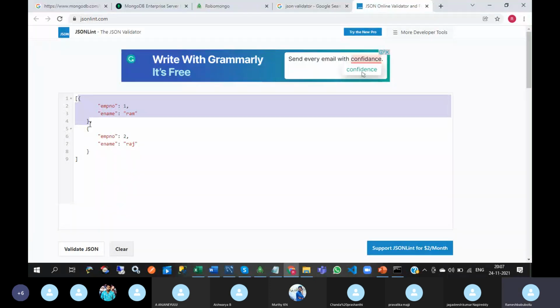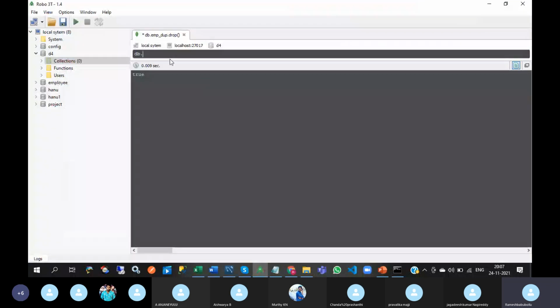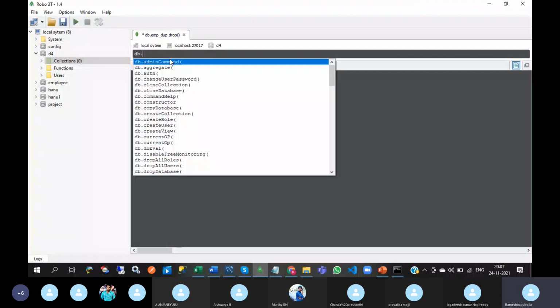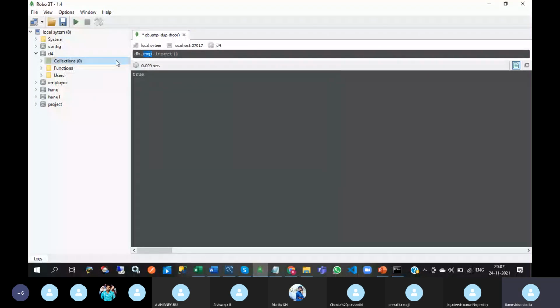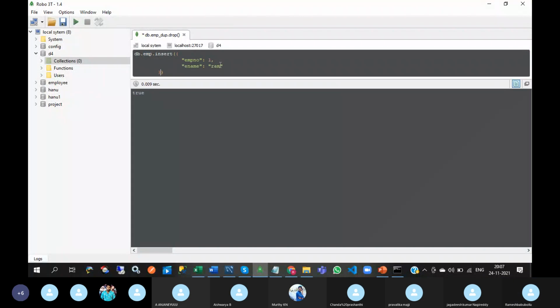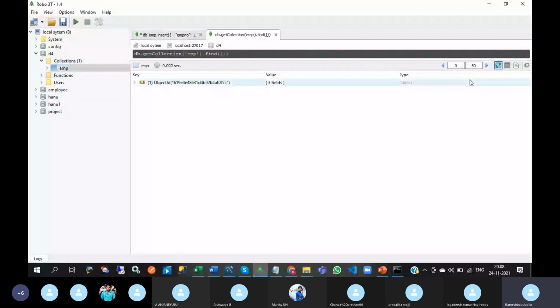db dot insert, sorry, db dot collection name is emp. No need to create the collection. Okay. It will automatically create the emp collection. Okay. db dot emp dot insert, here copy that object. Okay. So here initially nothing will be there. Just execute it. Inserted one record. So go to refresh and double click on emp.